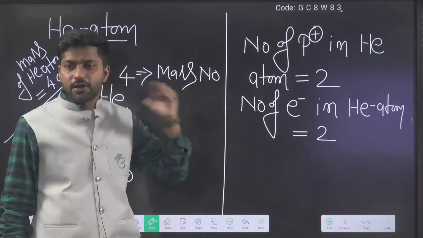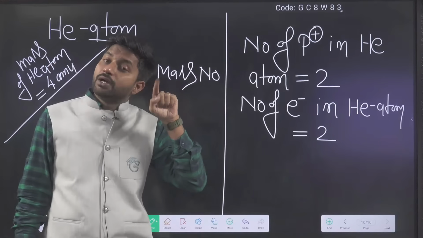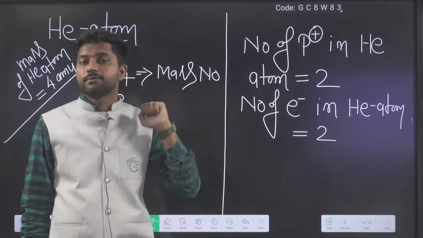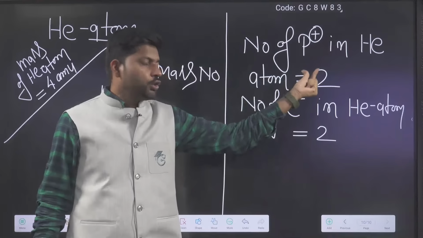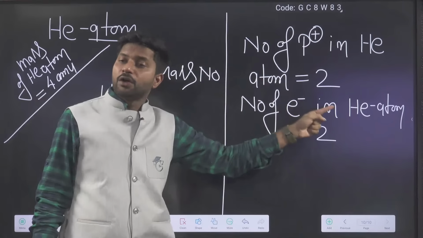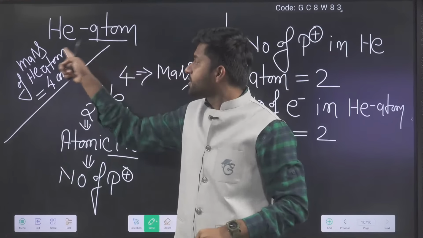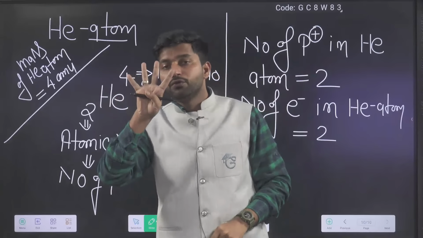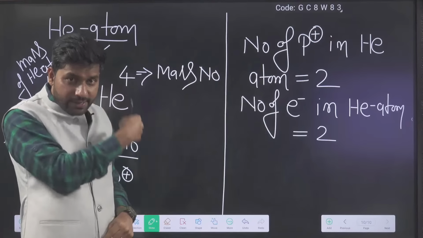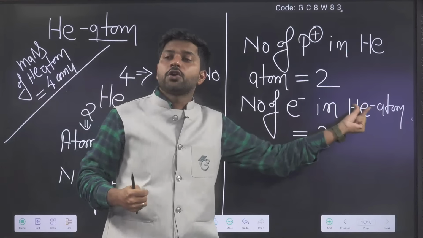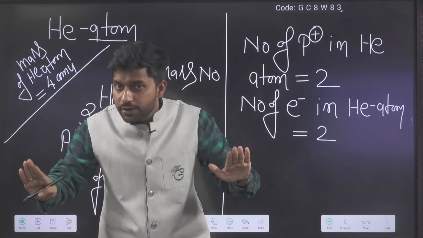With this example, it will be clarified that one more particle is there. Number of protons 2, number of electrons 2. But the mass of one helium atom is 4 AMU. I told you recently that electron mass is negligible, we will not count it.